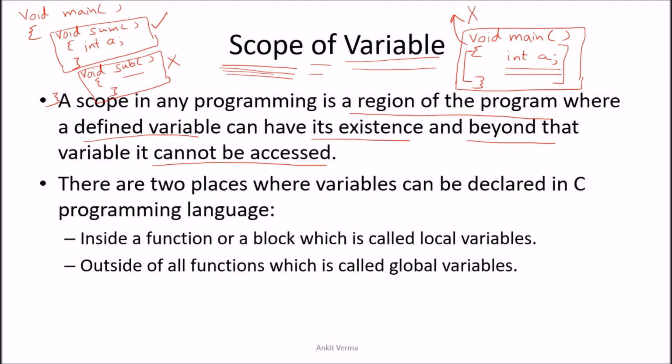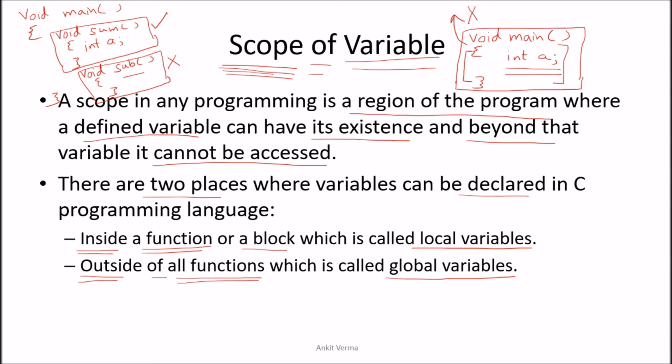There are two places where a variable can be declared in the C programming language. One is inside a function or block, and one is outside of all functions. Anything inside the function is called a local variable, and anything outside the function is called a global variable.